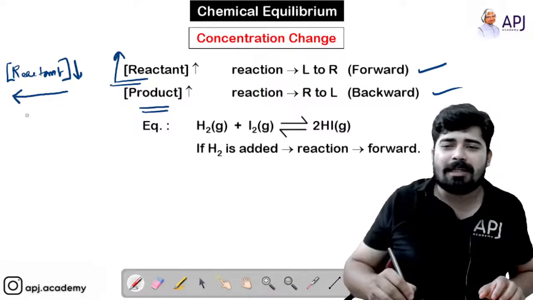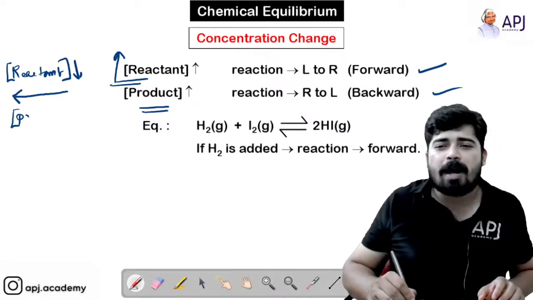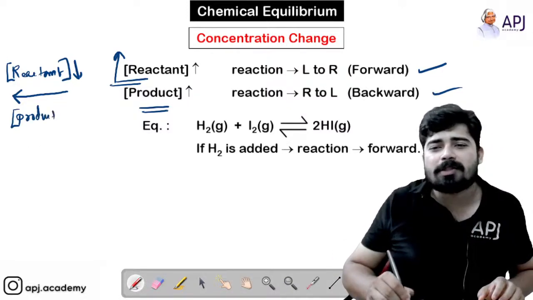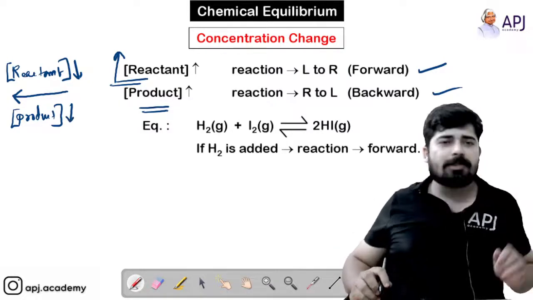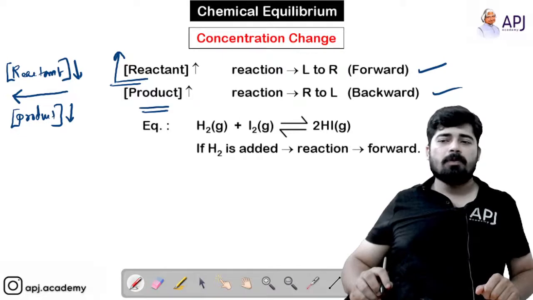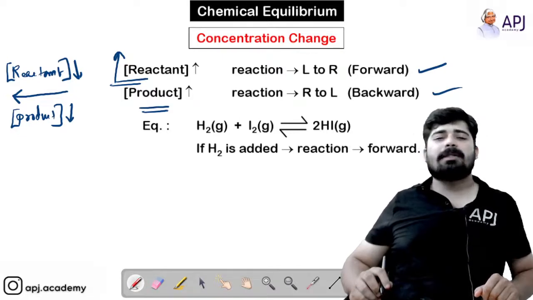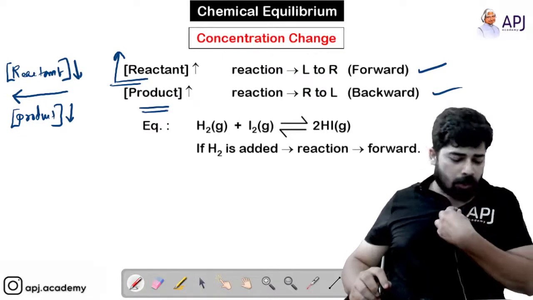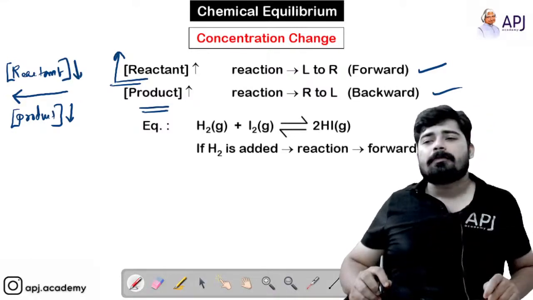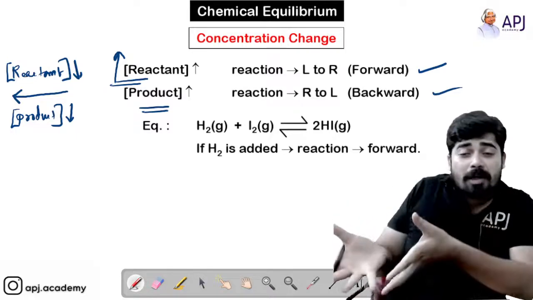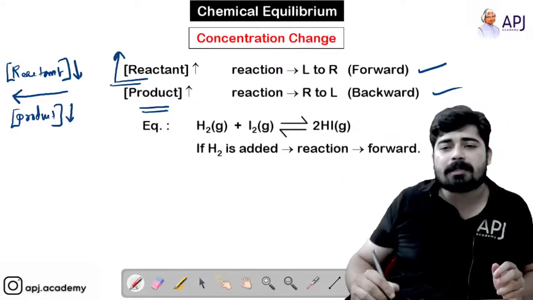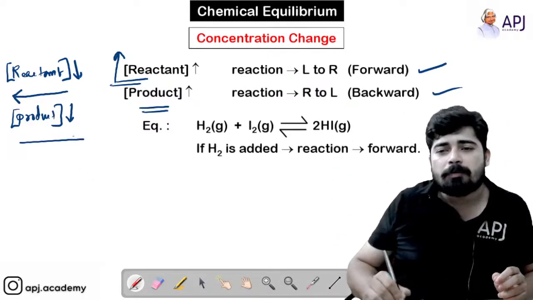Now similarly, if I decrease the concentration of product, what happens? The reaction should shift to the forward direction in order to increase the concentration of product. So it will shift to the forward direction.